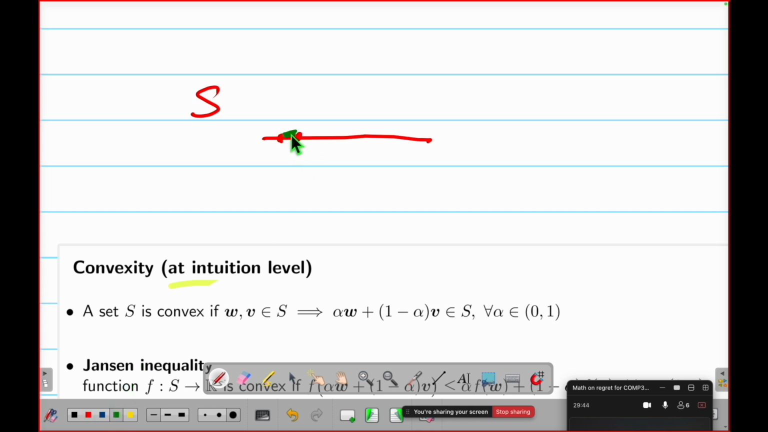Is this part inside the straight line? Yeah. And then let's say you have another 2 points, here and here, the ending point. Is this line inside the straight line? Yeah. So a straight line is also convex. And then similarly, is a triangle convex?